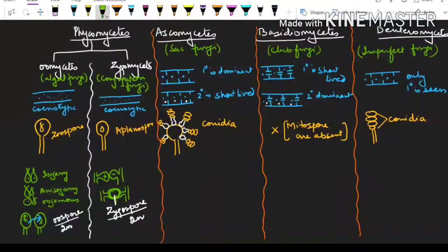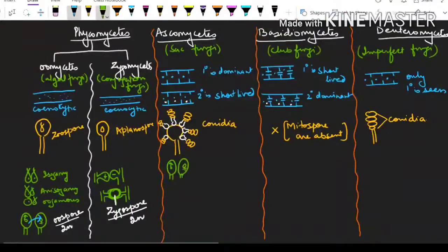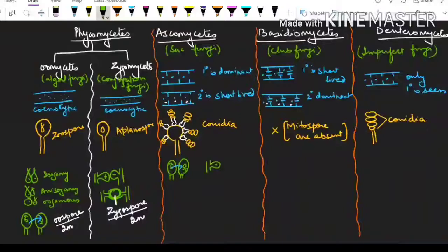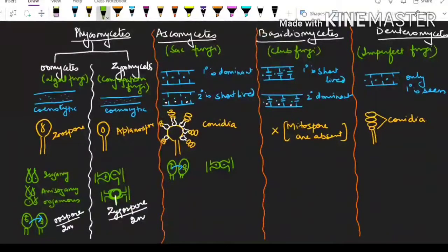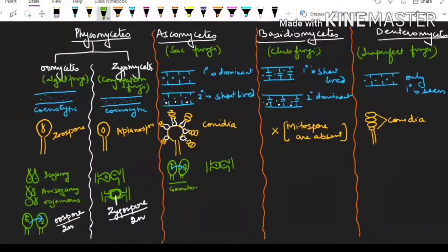In case of the ascomycetes, you will find the gametangial contact method also, where one is working as male, another is working as female, and the content is transferred. This method of plasmogamy also is shown by them. They will show this method of plasmogamy, that is gametangial copulation also. All this we have already discussed in the previous video. If you are still confused with what type of plasmogamy I am speaking, you can just go and refer to that video also. So this is gametangial contact. Okay, let me write once again for you. Gametangial contact. This is your gametangial copulation.